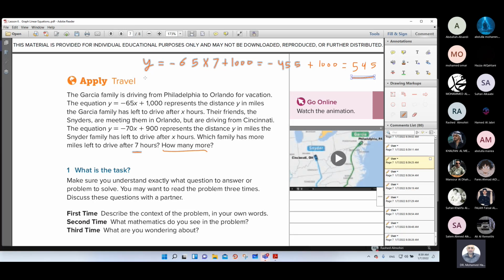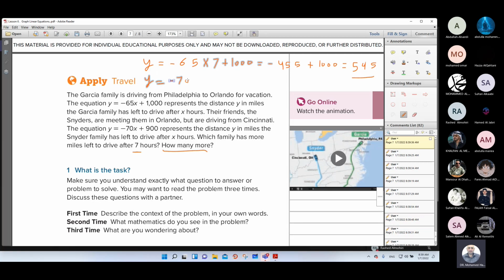For the second family, take the second equation. We have negative 70 times the value of x, which is 7, plus 900.